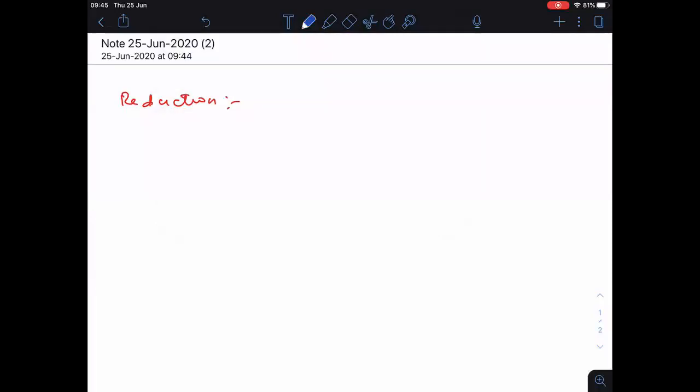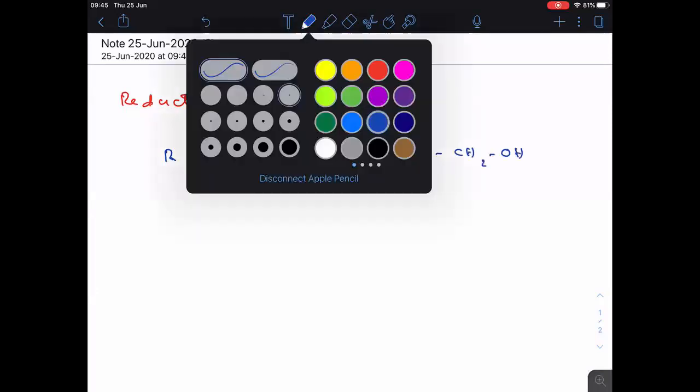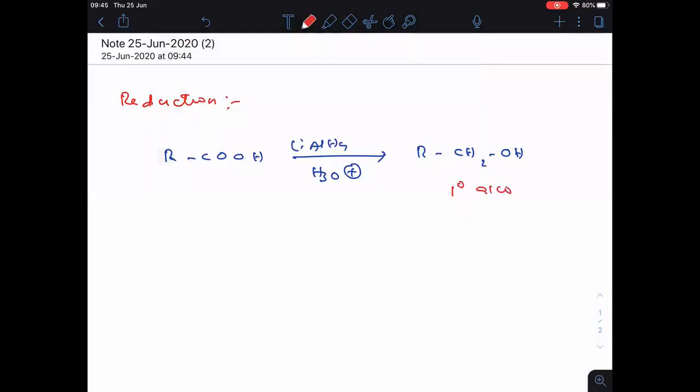Now, in this reduction process, see clearly, RCOOH, when it undergoes reduction with lithium aluminum hydride followed by acidic hydrolysis, here we will get RCH2OH. Remember everyone, RCH2OH is called a primary alcohol.